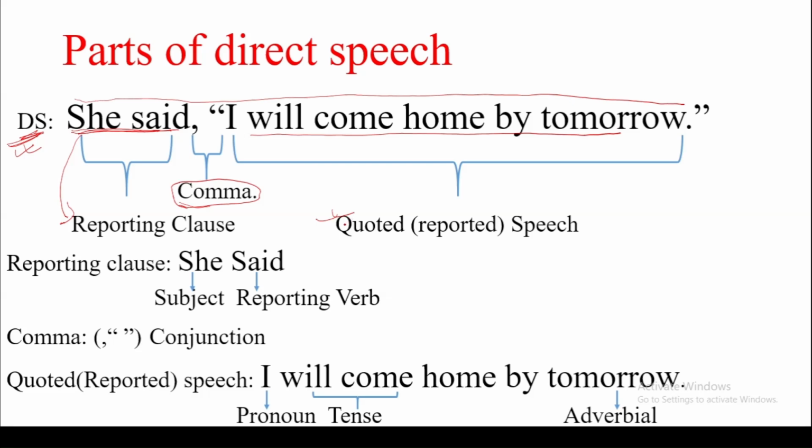So a direct speech has three parts: a reporting clause, that is before the comma; the second part, the comma and the starting of the inverted comma, which can also be called the conjunction; and the third part, the full speech, the quoted speech or the main speech.